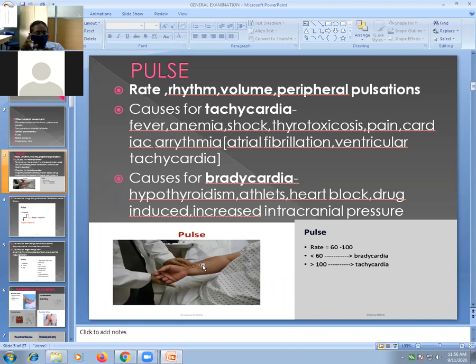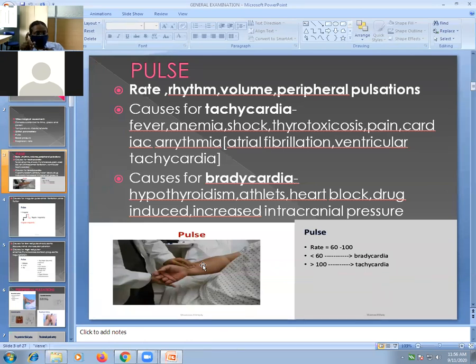So when palpating the radial artery, you have to count the pulse rate for 1 minute, then note the rhythm, whether regular or irregular, and the volume, whether normal, high or low, comparing with your own pulse volume. Then you see the peripheral pulsations, whether they are palpable, present or absent. These are the 4 points for pulse: rate, rhythm, volume, and peripheral pulsation. You have to write them.